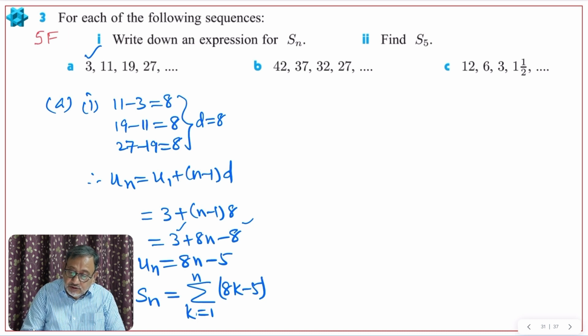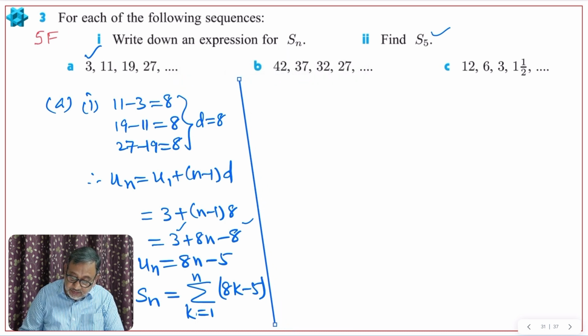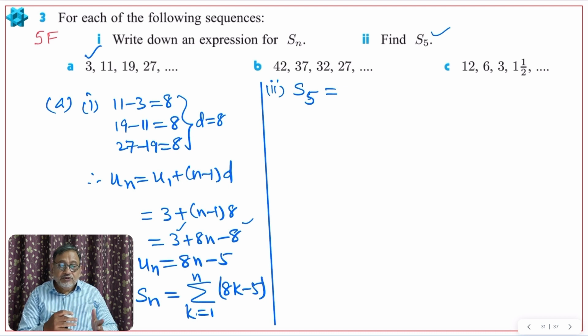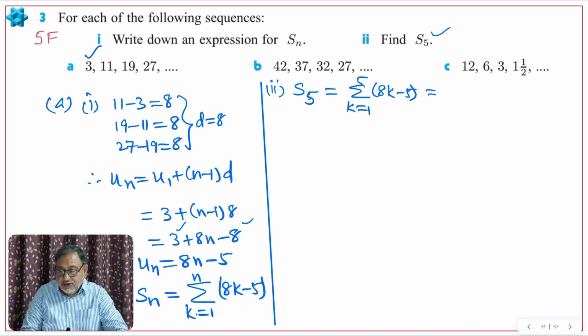Now they also want S5. So let me find S5 here. Second part of the first question, S5. S5 means you will have to replace k by 1, k by 2, k by 3, up to 5. So k is equal to 1 to 5, 8k minus 5. So I replace k by 1, k by 2, k by 3.